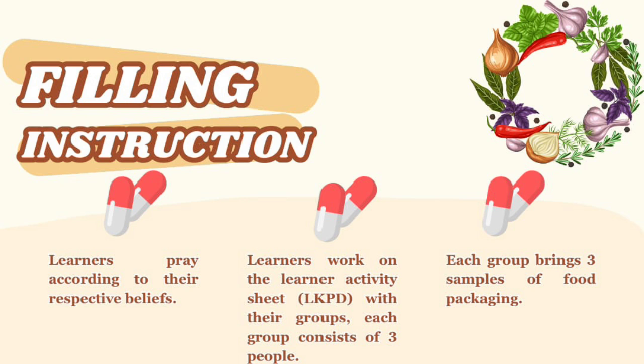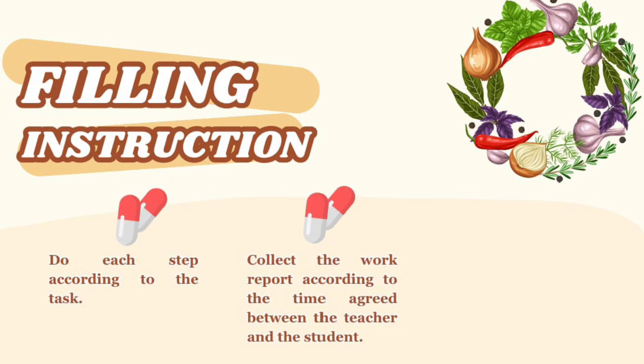The first, learners pray according to their respective beliefs, and the second, learners work on the learning activity sheet, or LKPD, with their groups. Each group consists of 3 people. The next is each group brings 3 samples of food packaging. The next, do each step according to the task, and the last is collect the work report according to the time agreed between the teacher and the student.